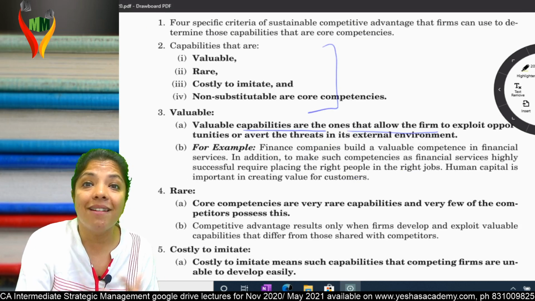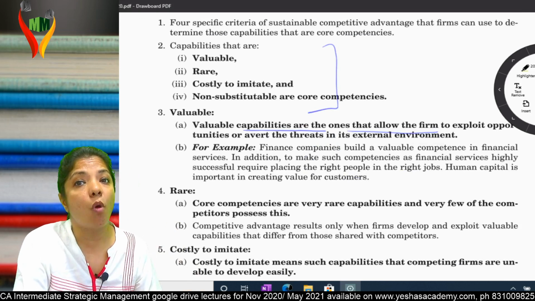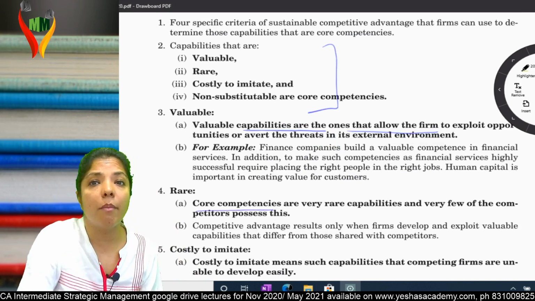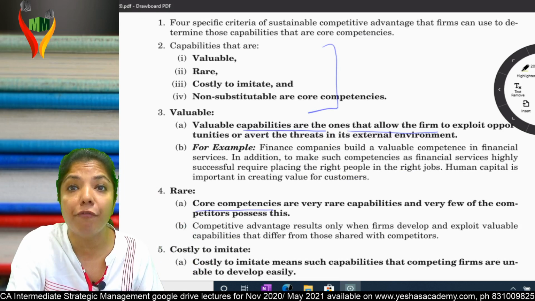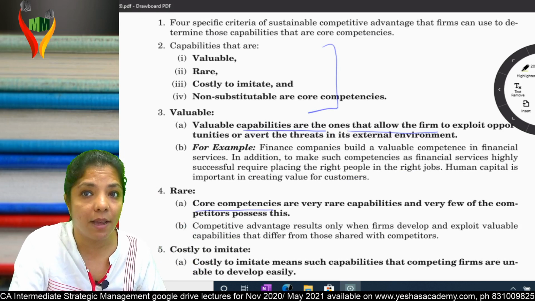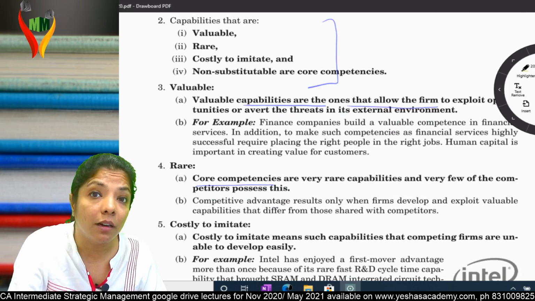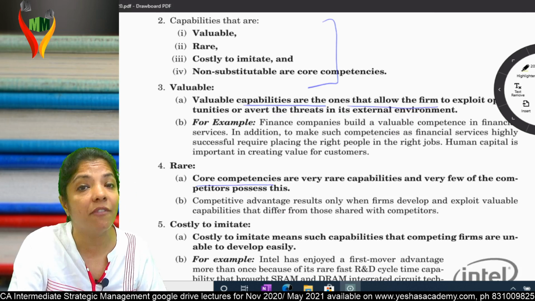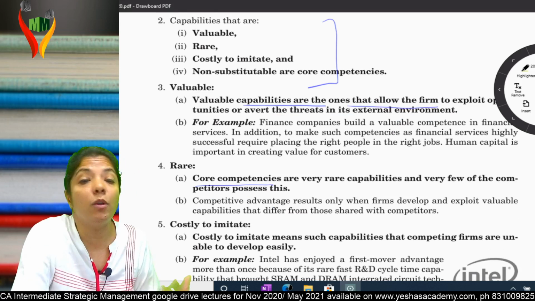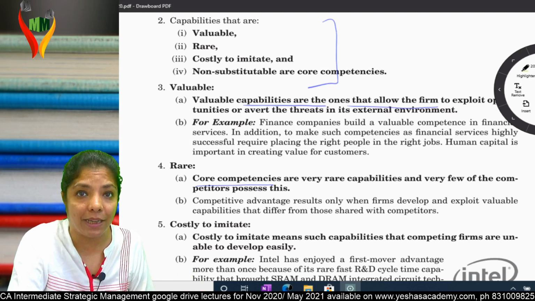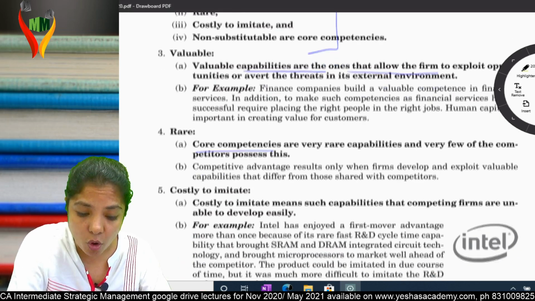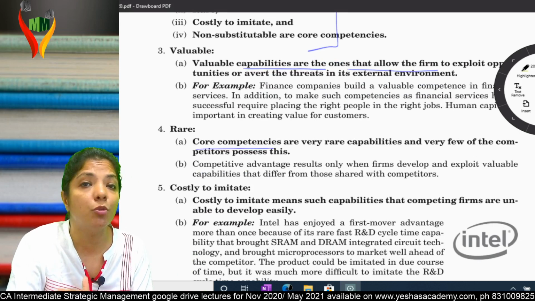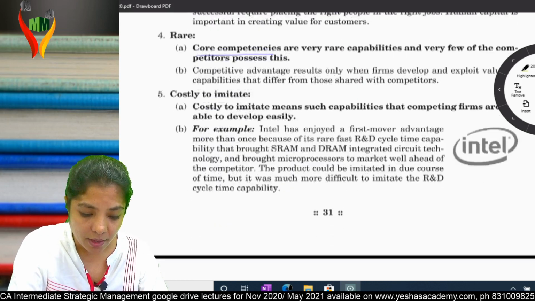Second, rarely, hardly. That means what you have should not be there with others. Core competencies are very rare capabilities and very few competitors possess them. Third, costly to imitate. Nobody should be able to imitate it, because if they imitate it, then it won't be rare. Then it will be available with everybody. Costly to imitate means such capabilities that competing firms are unable to develop easily.